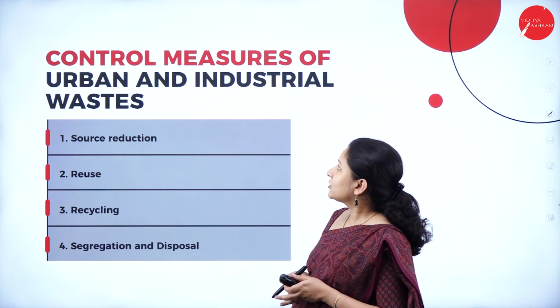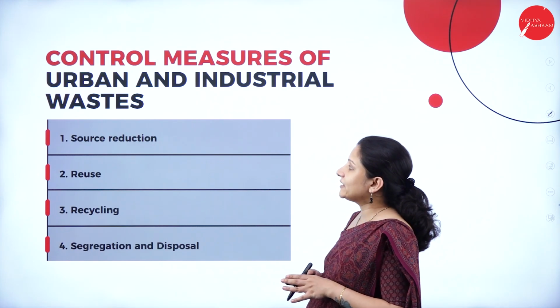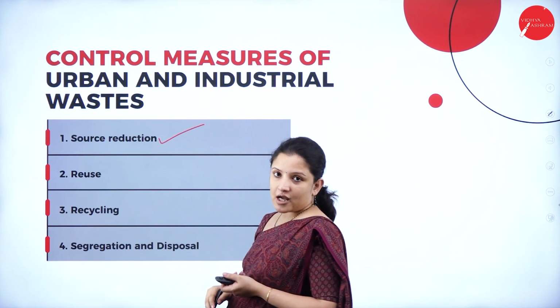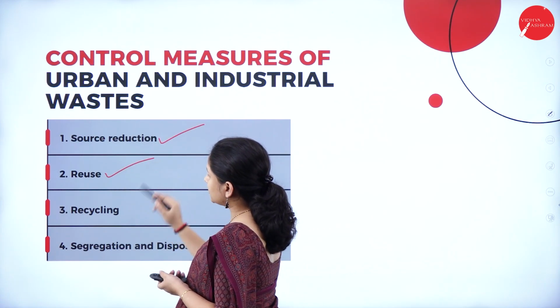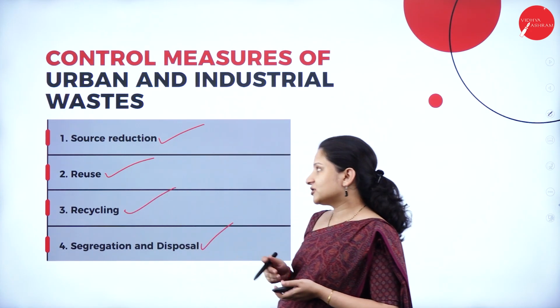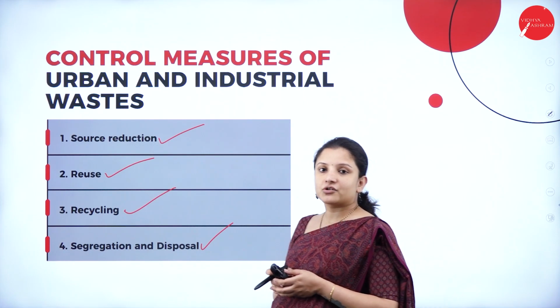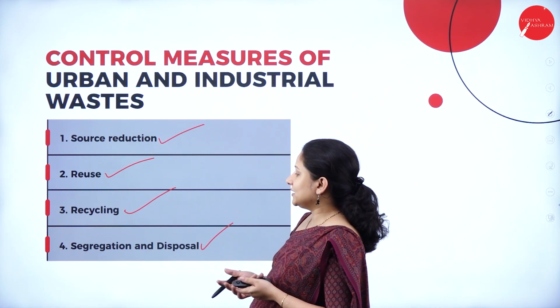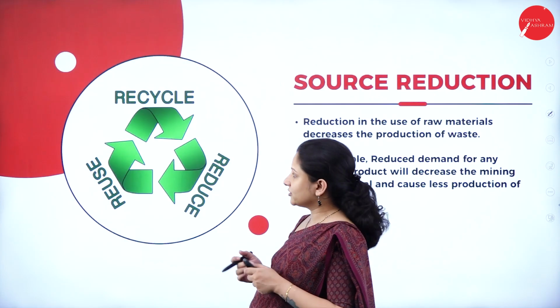Next, talking about control measures of urban and industrial waste. First is source reduction. Next is reuse, recycling, and last is segregation and disposal. We all have heard about it, right? Reduce, reuse, recycle. So that is about these.